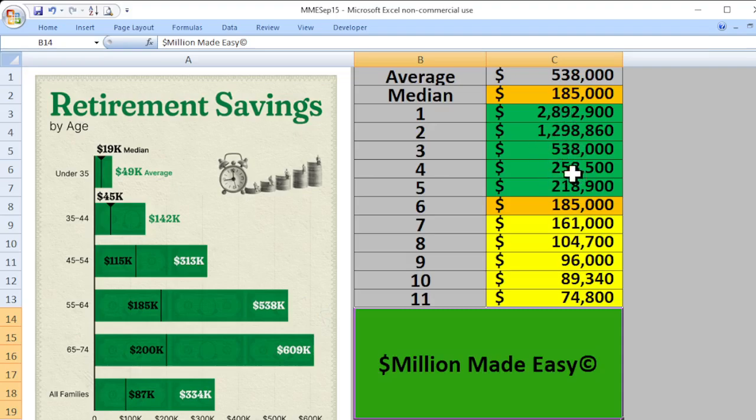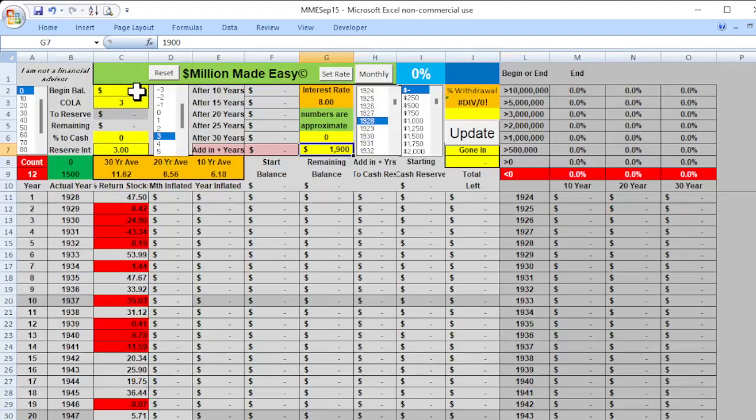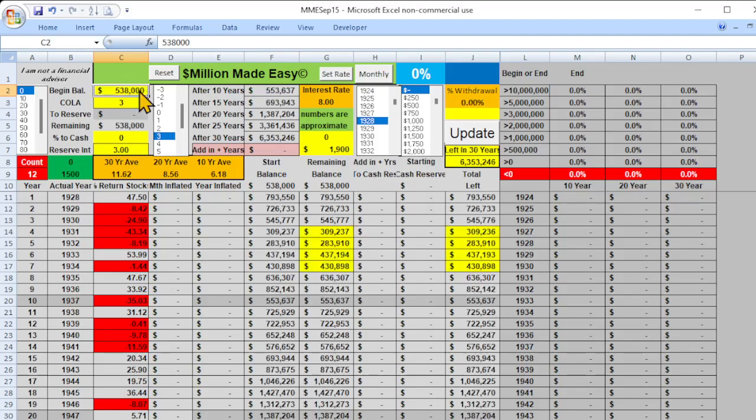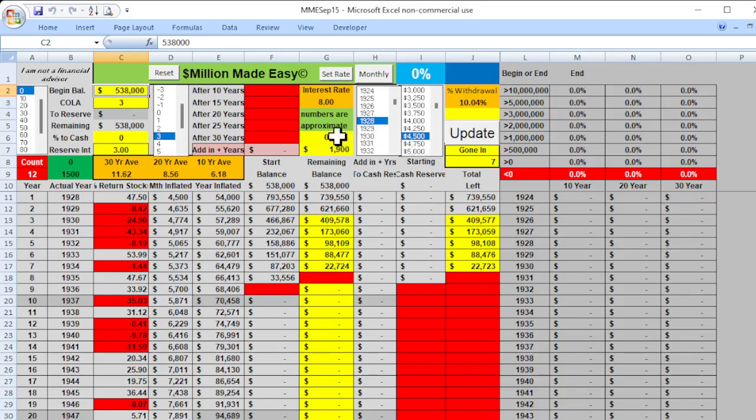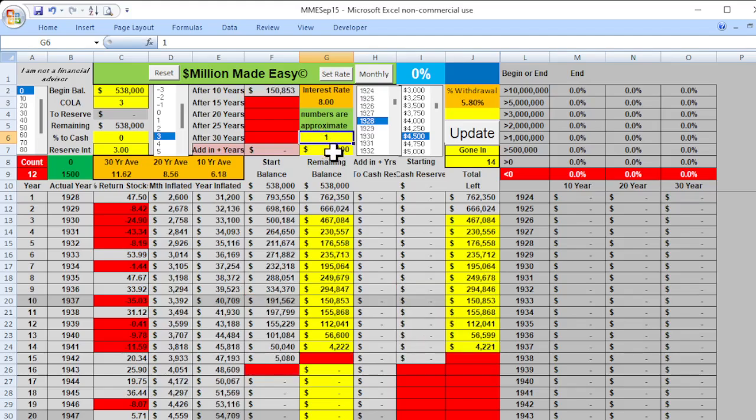I could make any of these numbers what you want, but I wanted to explain the difference between a median and average. But I also want to go one step further to show you what we do on this channel. Let's say somebody does have that 538,000. They're 64 years old. And they figure they need $4,500 a month for their expenses, but they're going to get Social Security. They're going to take it at 64.